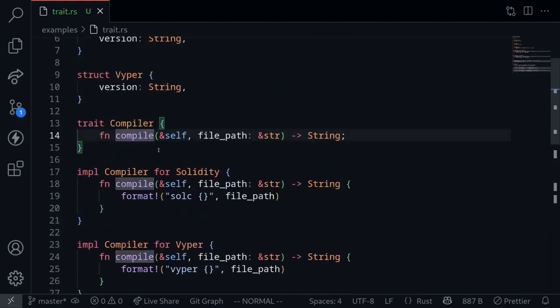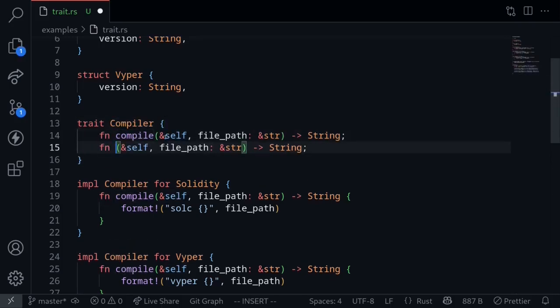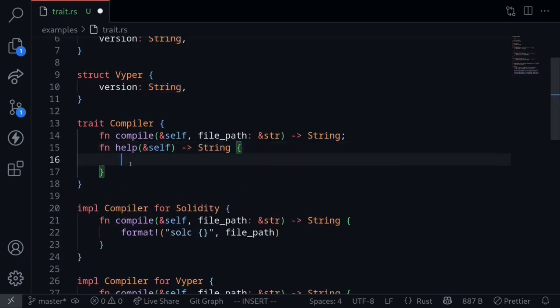Inside the compiler trait, we define a function called compile. All types that implement the compiler trait must implement the function called compile. Let's also create another function. Let's call this help. This function, when it is called, will return some documentation on how to use the compiler. Inside the trait definition, we can also define a function. In this case, this will be the default implementation.